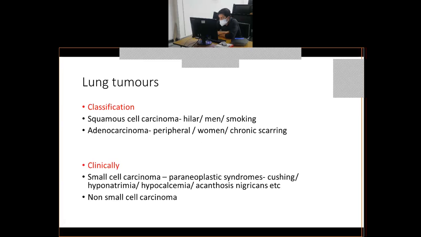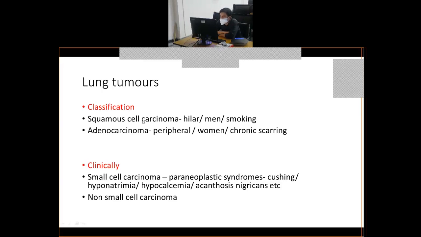On chest X-ray or CT scan, a lung mass is detected in the hilar region. On taking history, he was found to have a history of smoking for the last 10 years. So what is your diagnosis? Then your answer would be squamous cell carcinoma.